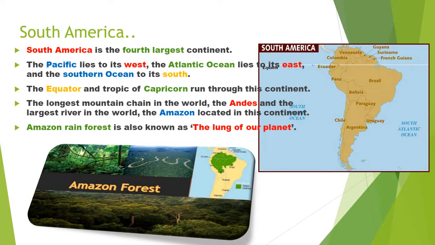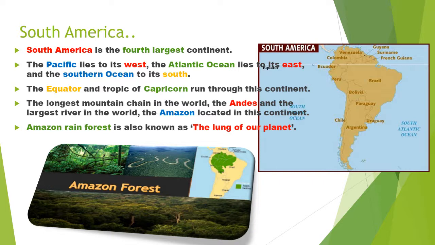So what about South America? It's the fourth largest continent. The Pacific lies to its west. The Atlantic Ocean lies to its east and the Southern Ocean to its south. The equator and Tropic of Capricorn run through this continent.